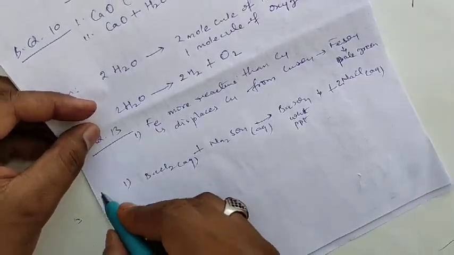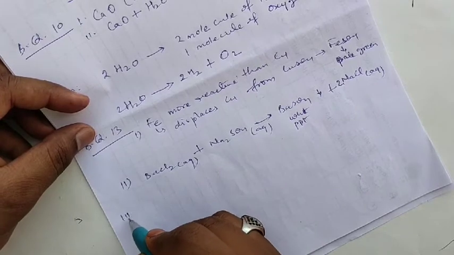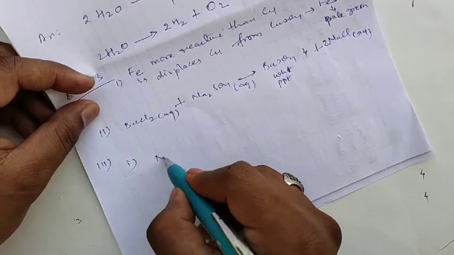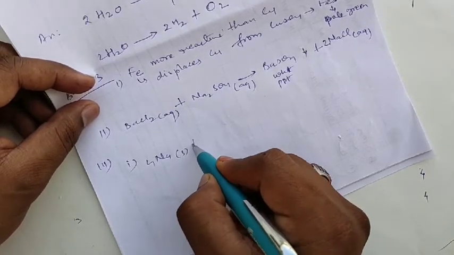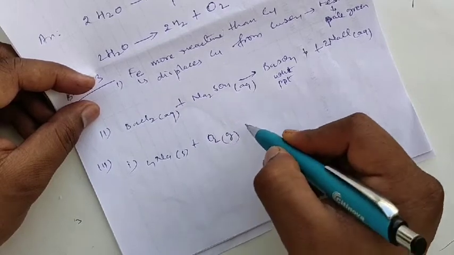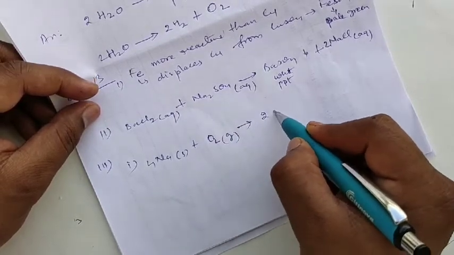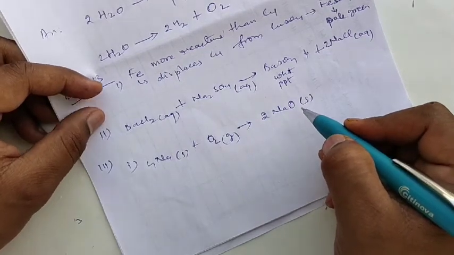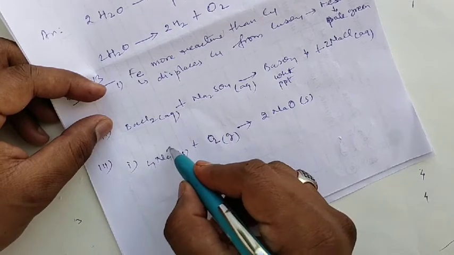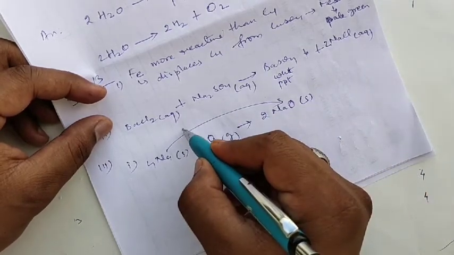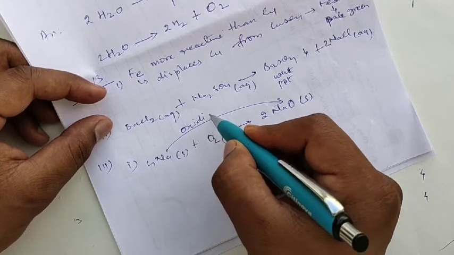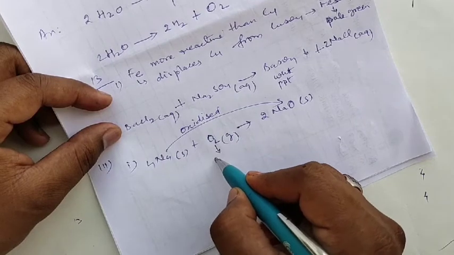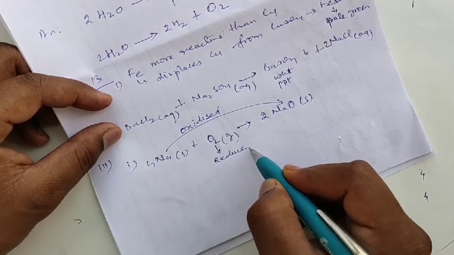The next thing is, identify the substance that is oxidized and the substance that is reduced in the reactions. This is answer number second, then answer number third. First is sodium, solid, plus oxygen gas. Right? It forms sodium oxide. So here you can see sodium has gained oxygen, so it is oxidized, and the substance oxygen is reduced.